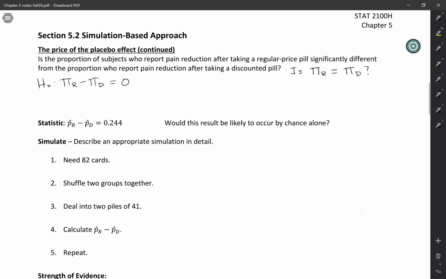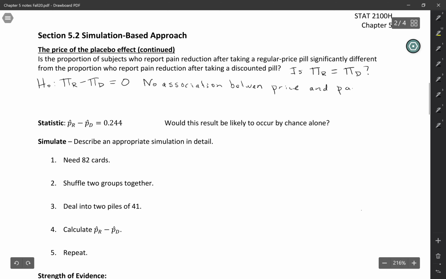And this way of writing it may be preferred because it looks a little bit more similar to what we've done in one proportion z-test and one sample t-test, where we have a parameter equal to a number. If we wanted to describe this in words, we could just say, no difference between the long run proportions, or we could say in terms of the association that there is no association here, no association between the price of the placebo and pain reduction. So if there's no association, that means that knowing which placebo people got, whether they thought that it was regular price or discounted, doesn't tell you anything about whether their pain was reduced or not. In other words, the two probabilities would be the same.